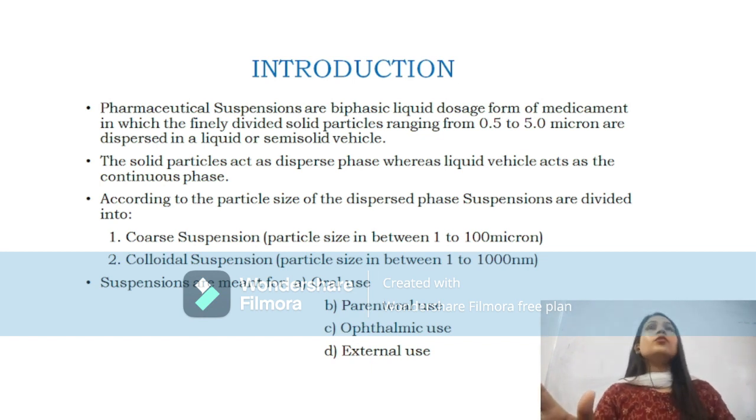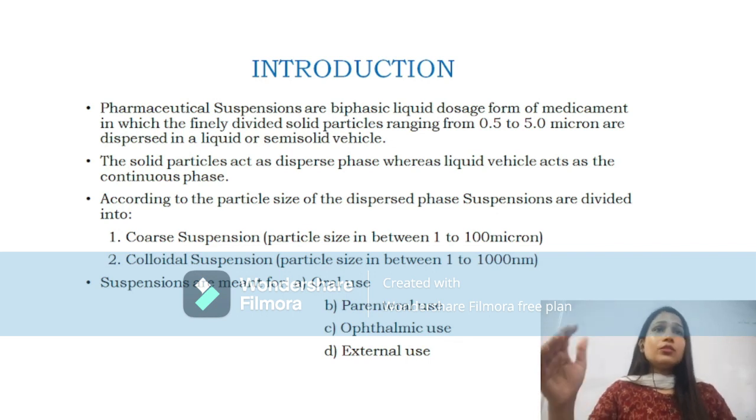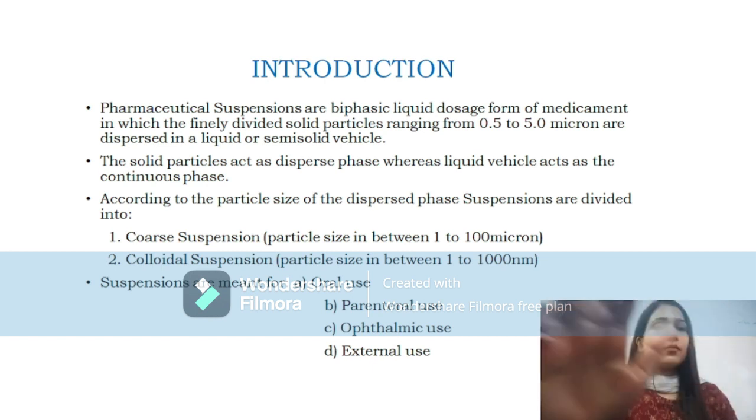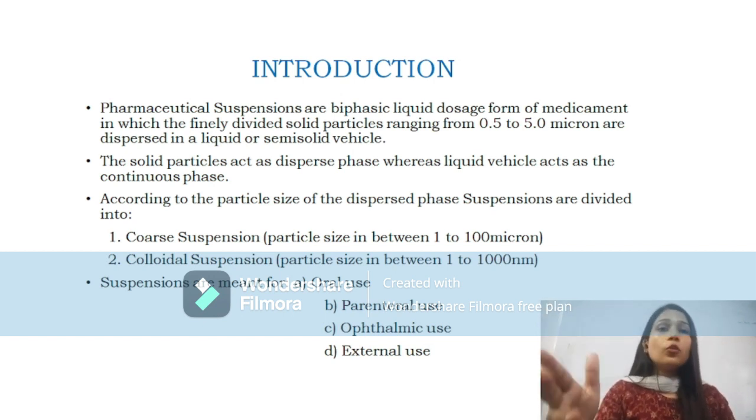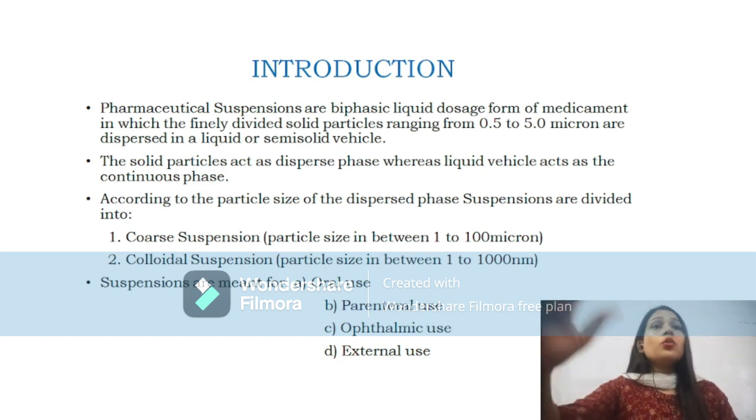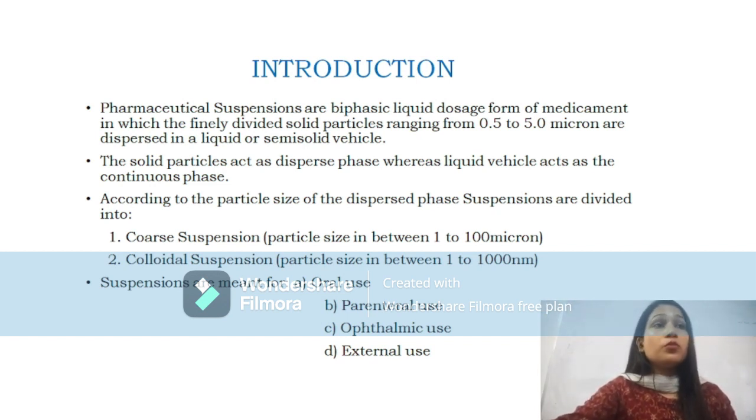So let's start the video with the definition of suspension. What is suspension? A pharmaceutical suspension is a biphasic liquid dosage form of medicament in which the solid particles are widely distributed throughout the medium. Here the particle size ranges from 0.5 to 5 micron.